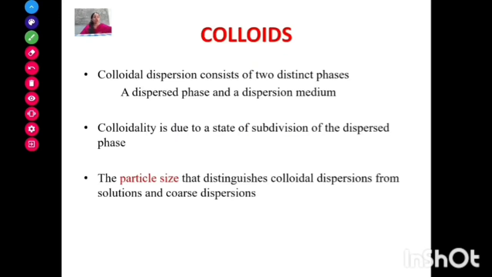As we know, a colloidal system consists of two distinct phases: one is the dispersed phase and the other is the dispersion medium. Colloidality is due to a state of subdivision of the dispersed phase, so that the particle size distinguishes colloidal dispersions from solutions and coarse dispersions. As I already said, the colloidal particle size ranges between solution and suspension.